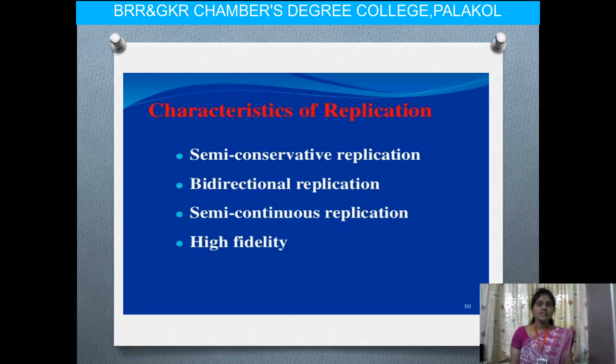The next one is semi-continuous replication, having some old and some new strands continued in the form, that is called semi-continuous replication. And the next one is high fidelity. Fidelity means having a specific organization, that is called high fidelity.